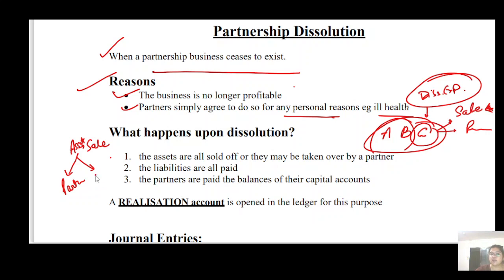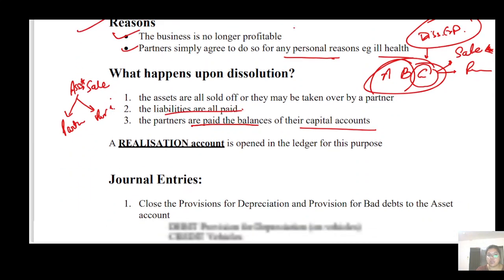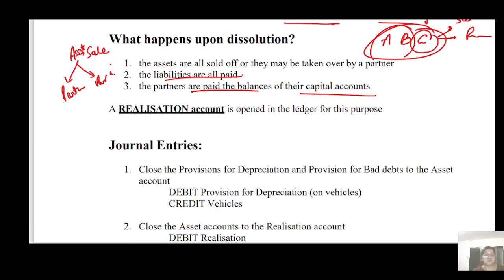They can sell their assets to another person also, to the general public. Generally this happens through auction. Okay, they are going to sell out all their assets so that they can pay all the liabilities, and whatever the balance in the capital account, the firm has to pay that balance to the partners.